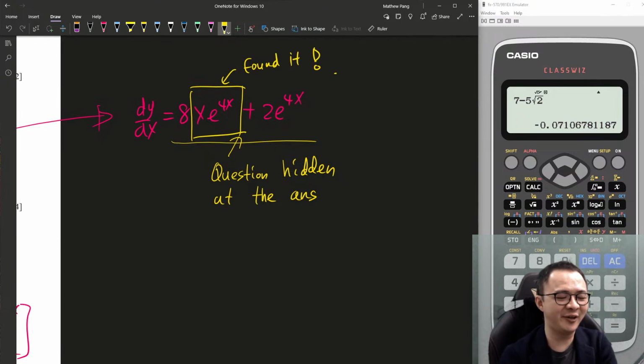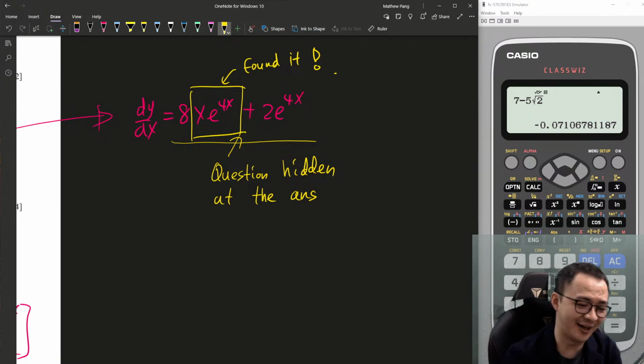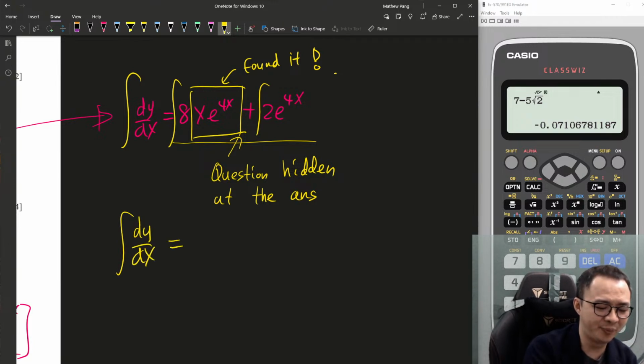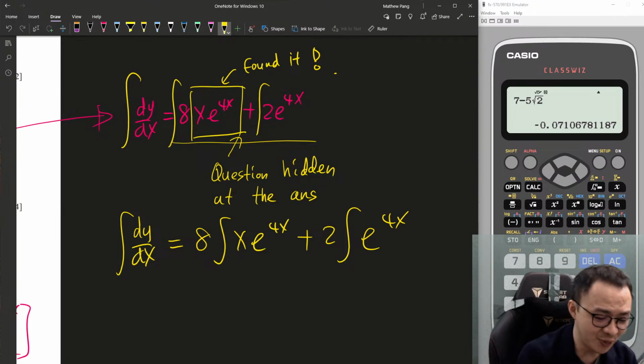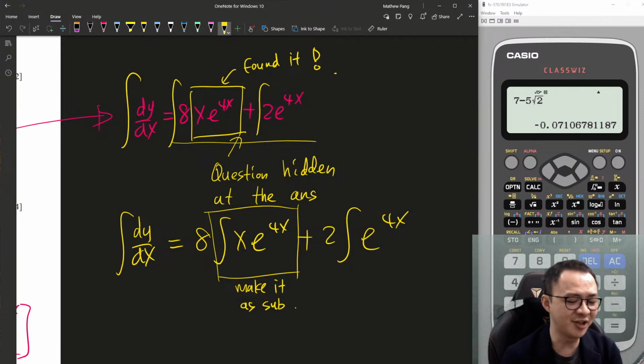Since the question asks me to integrate it, I add the integration sign for every single term. I integrate dy/dx, and 8 is a constant, I can take it out. I integrate x e^4x. 2 is a constant, I can take it out. I integrate this thing. This one I will not touch, because I want to make it the subject, since it's the question I want. The rest of the things I can integrate.